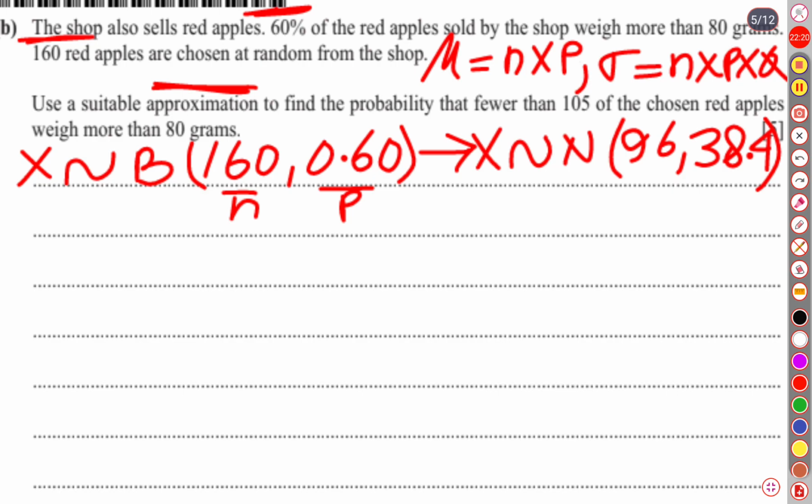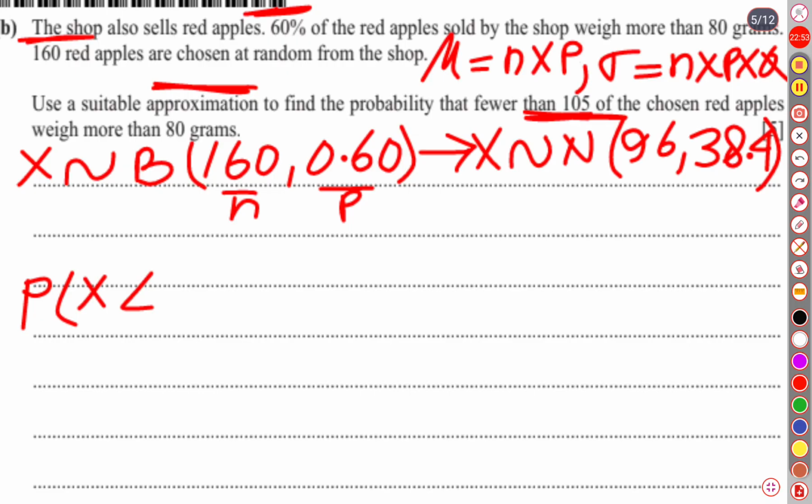Now they have told us to find the probability of fewer than 105 of the chosen. So X is less than 105. But we should not forget that we are converting a binomial distribution into a normal distribution. Binomial distribution is applicable for discrete random variables, whereas normal distribution is applicable for continuous random variables.